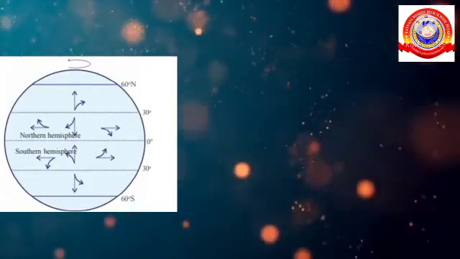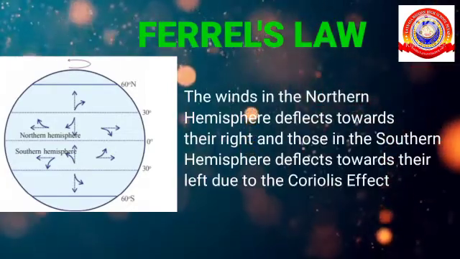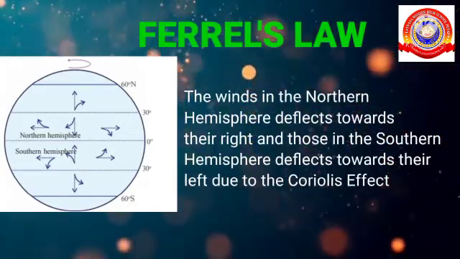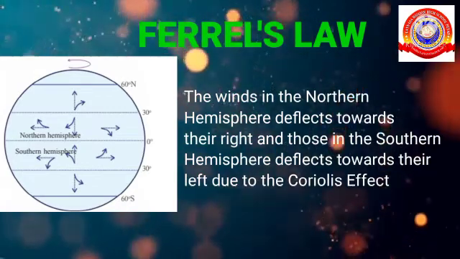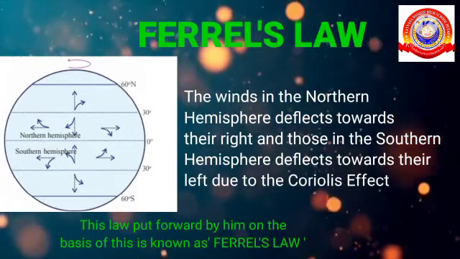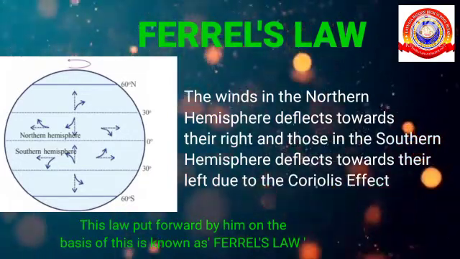Admiral Farrell found out that the winds in the northern hemisphere deflect towards their right and those in the southern hemisphere deflect towards their left due to the Coriolis effect. The law put forward by him on the basis of this is known as Farrell's law.